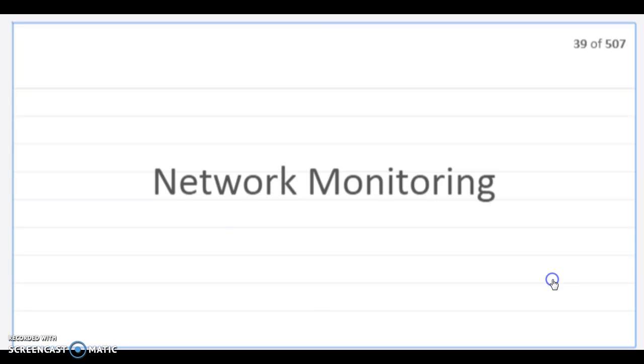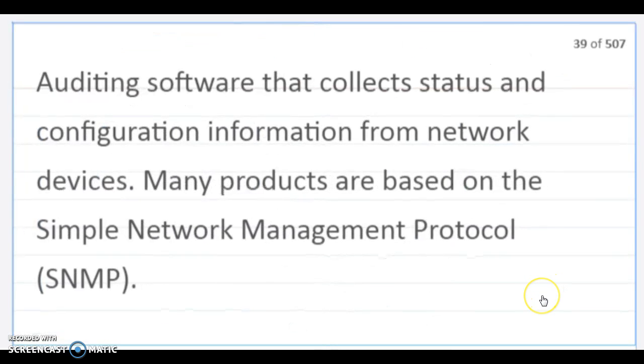Network monitoring. Auditing software that collects status and configuration information from network devices. Many products are based on the Simple Network Management Protocol, or SNMP.